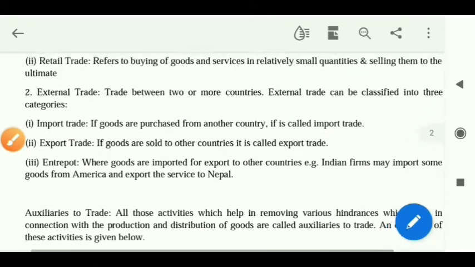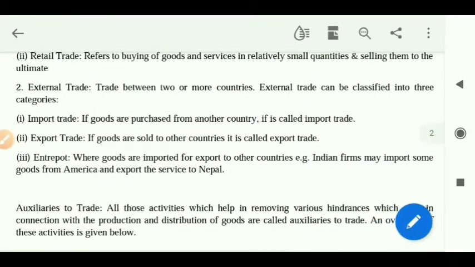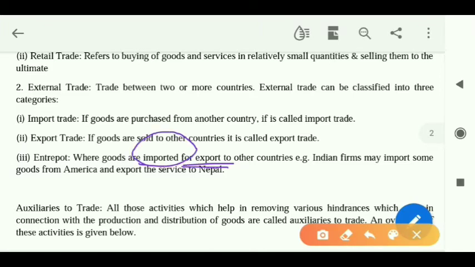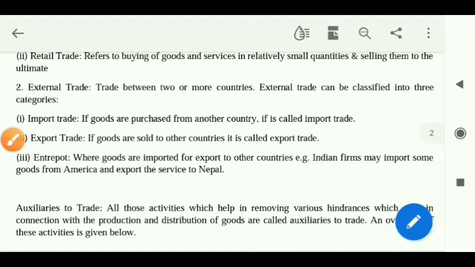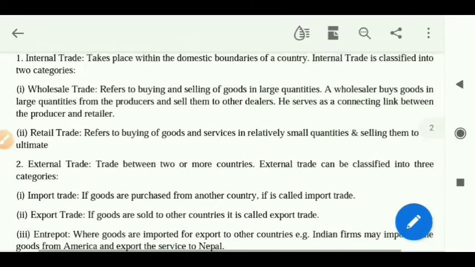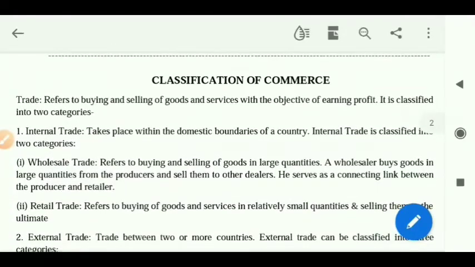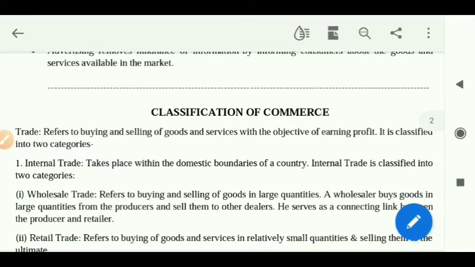See, what is entrepôt? When the goods are imported, that means we are purchasing for exporting to another country. We are purchasing, but we will not use it over here. We will sell it to somebody else. That is called entrepôt. Simple? Okay. So this was about the concept of trade. The first part we have already covered.